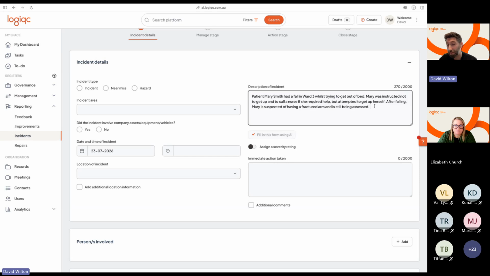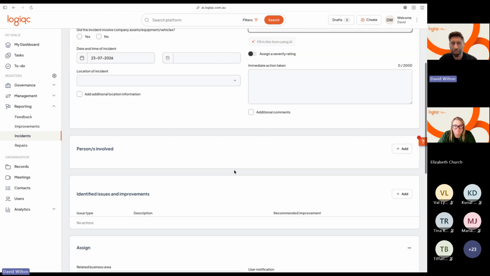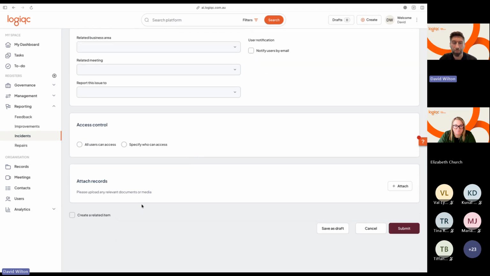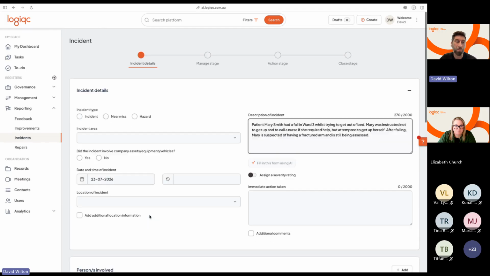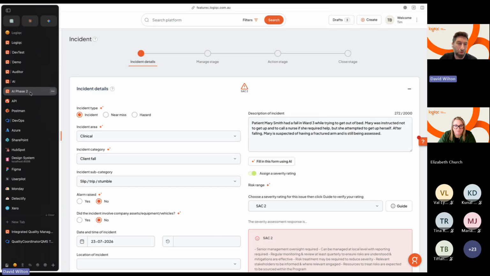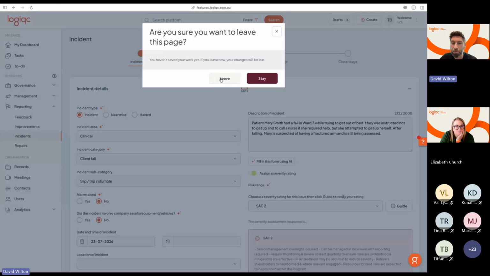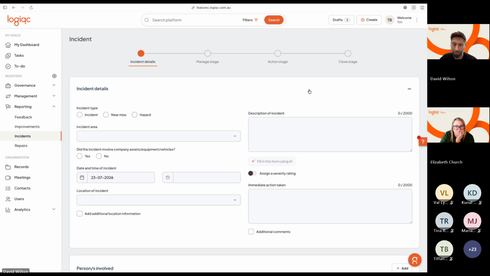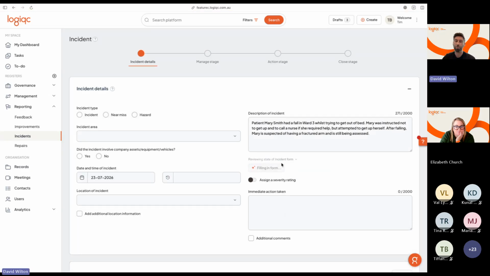You can also do the same activity here on the mobile device as well. It'll fill in things like persons involved and everything else. And then further down here, you'll have this acceptance that you've actually filled it in with AI, that you've reviewed that. I might actually jump in and see if I can show you on a different environment what this looks like. So let me just try this again. Right. And we'll fill this in.